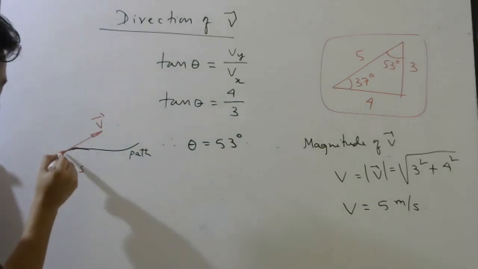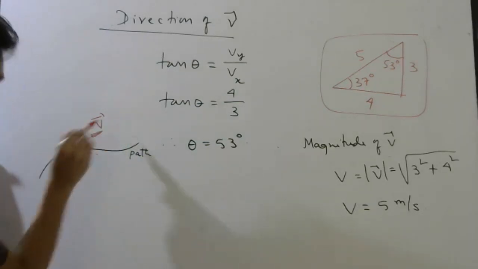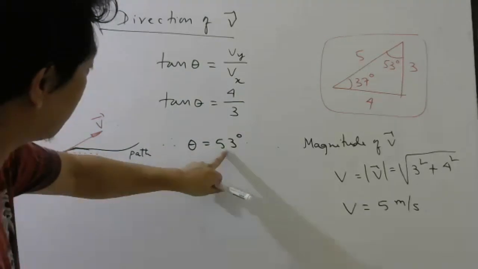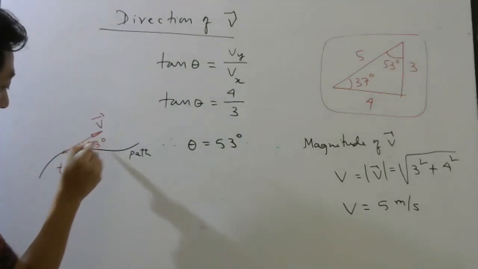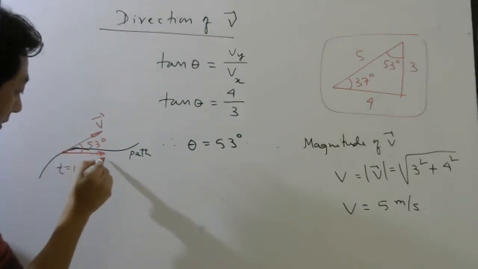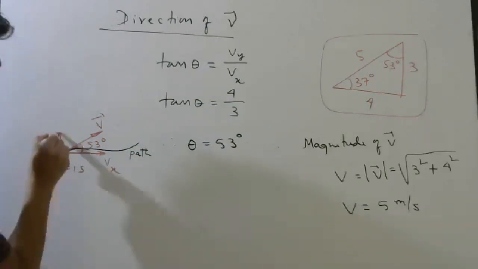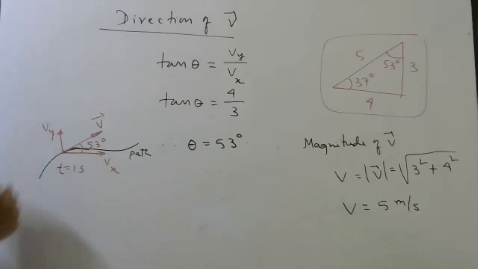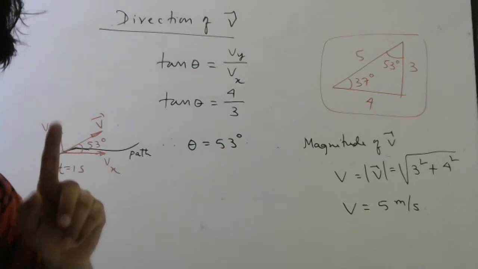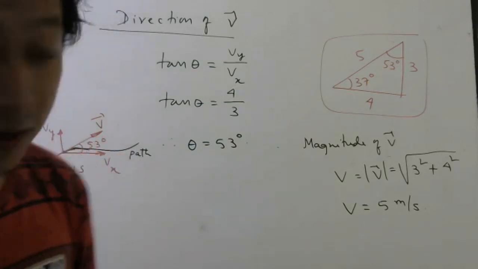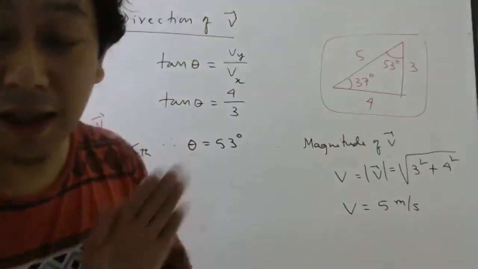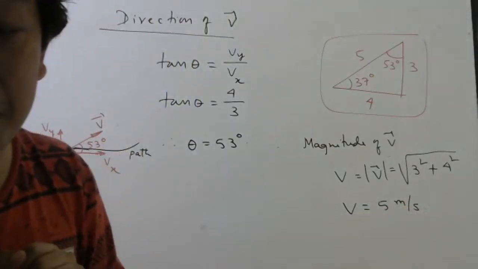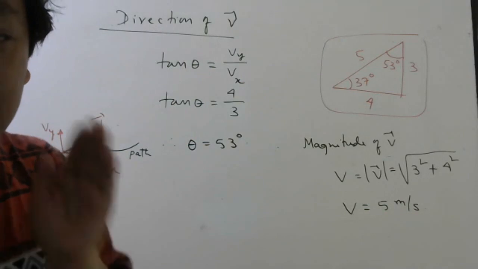And what we have found is that this velocity makes what angle? 53 with the x-axis. So this is 53. And this is your Vx. This is your Vy. So basically you know the speed with which the particle is moving at t equal to 1 second. With what speed is it moving? 5 meter per second. And in what direction is it moving?